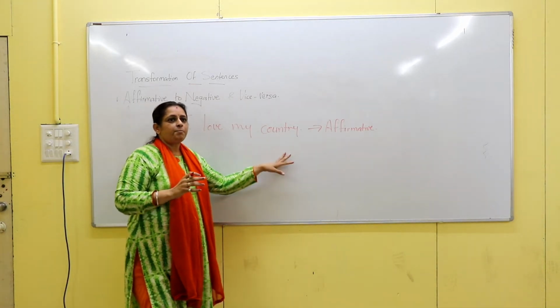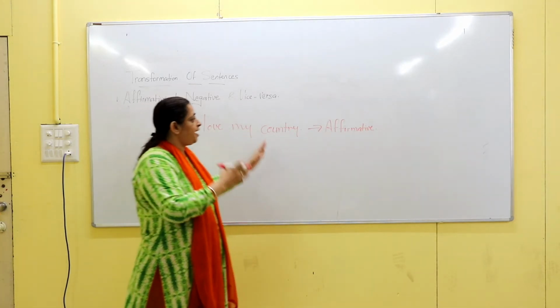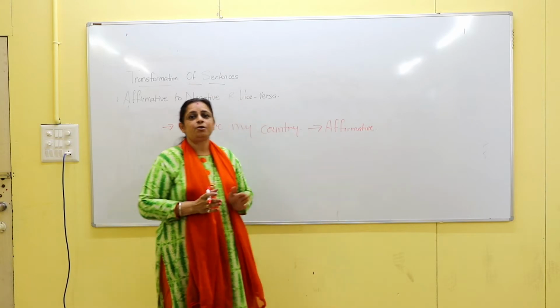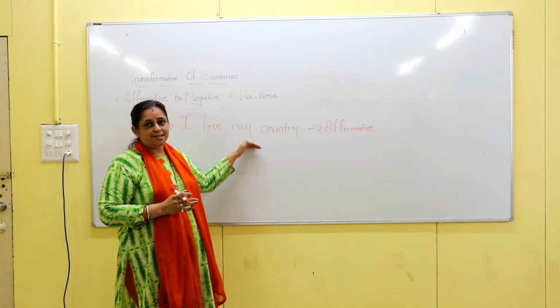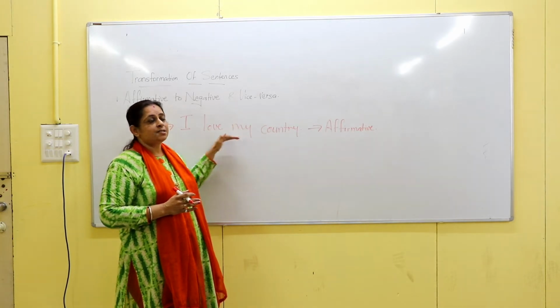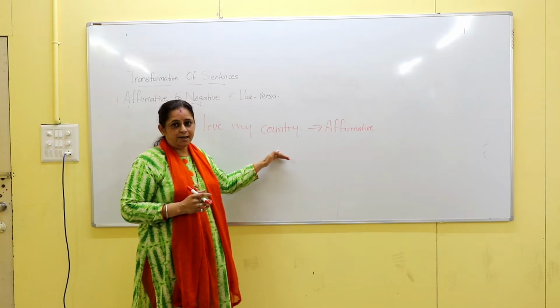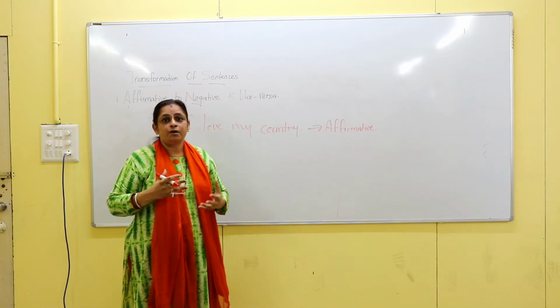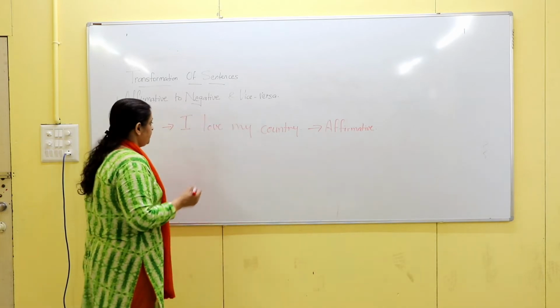that you have to apply a negative word to the sentence. But while applying the negative word, you have to keep in mind that when you apply the negative word to the sentence, the meaning of the sentence should not get changed. I love my country, right? That means you are very much fond of your country, you love your country so much, right? Now, how to apply?